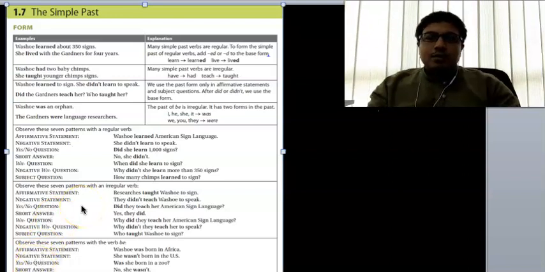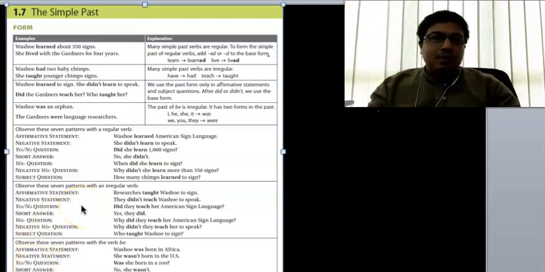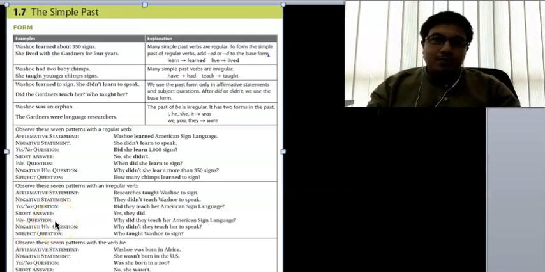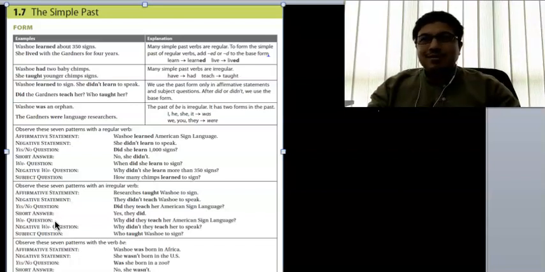When we talk about simple present tense, the be verbs are is, are, or am. When we talk about simple past tense, is becomes was, are becomes were, and am becomes was. So I am, when you change to past tense, if it is a probable situation, you say I was.